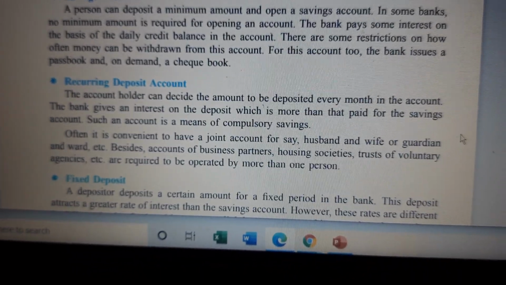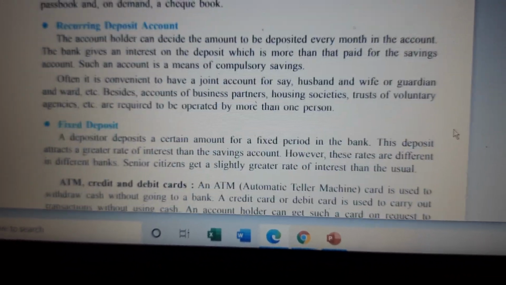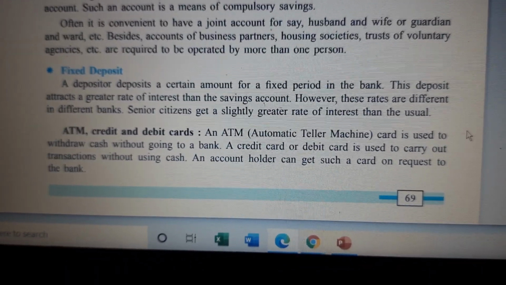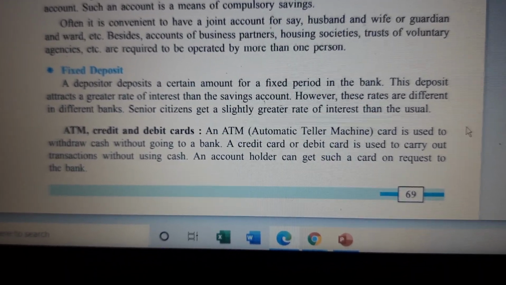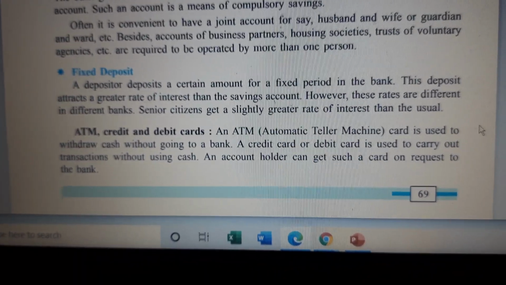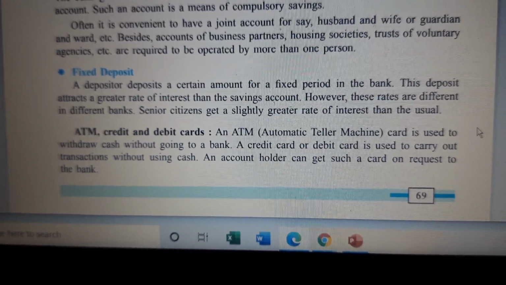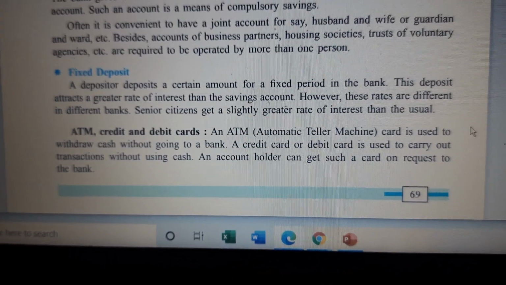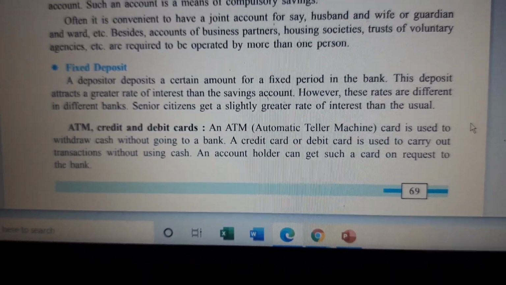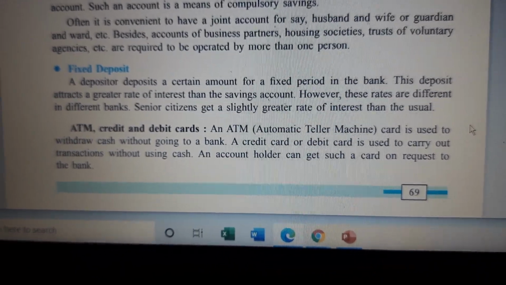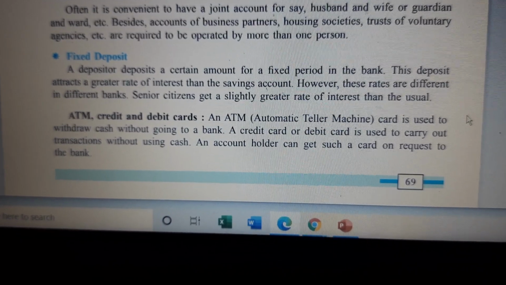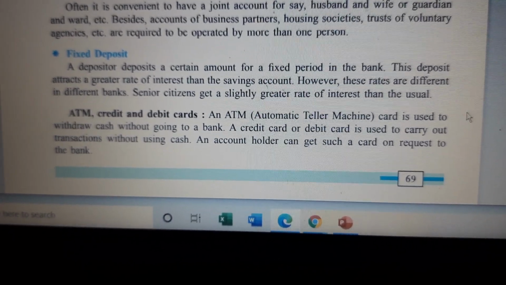Next comes FD, fixed deposit. Now fixed deposit also earns a very good interest. A person deposits a certain amount for a fixed period in the bank. So the bank knows that this person has fixed it for 5 years or 3 years or maybe 1 year. So they can utilize that money to give as a loan to someone else, for housing, and they will earn interest on that, and they are going to earn profit, children.